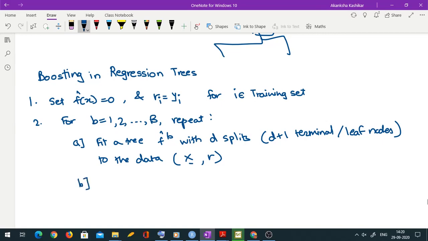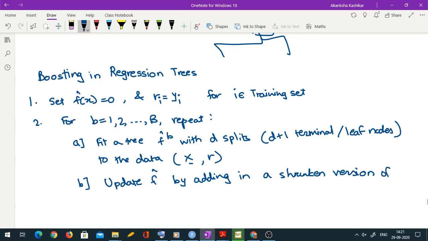Okay. Then update f hat, the fitted value, by adding in a shrunken version of the new tree. See, this is something different. We are shrinking the estimates and then adding it.